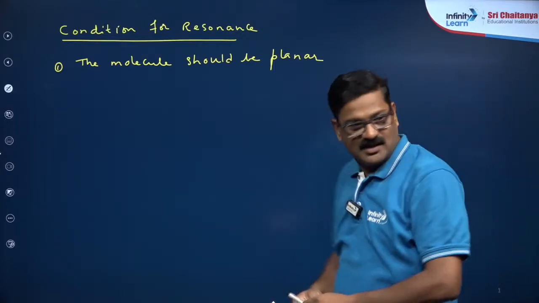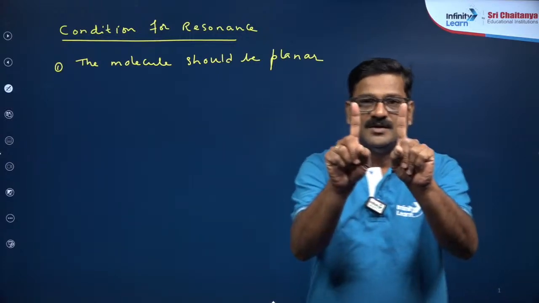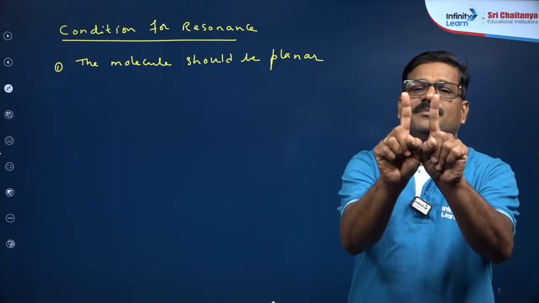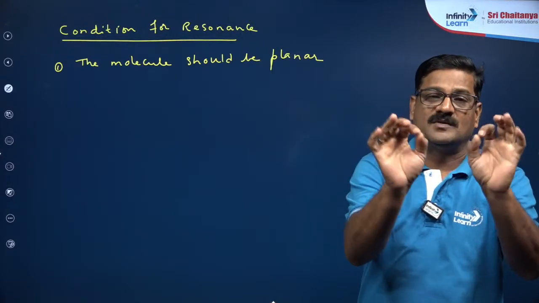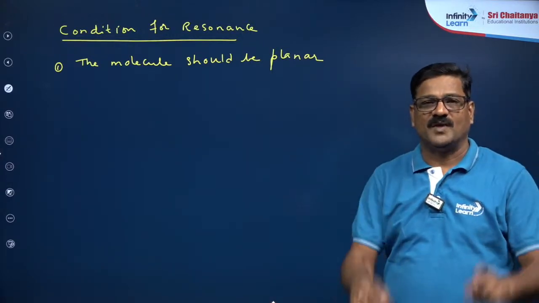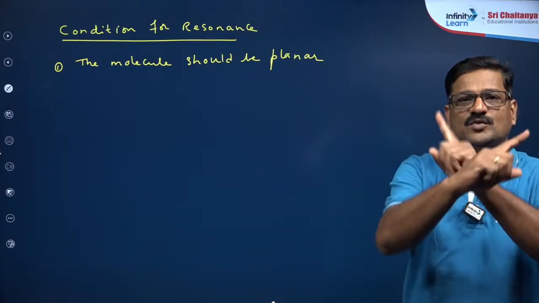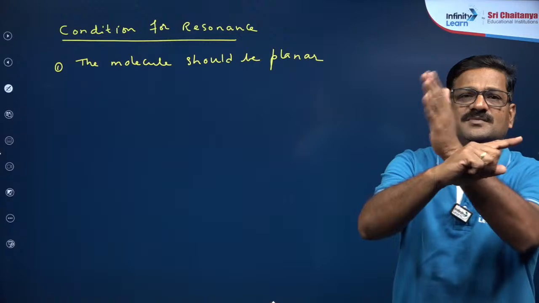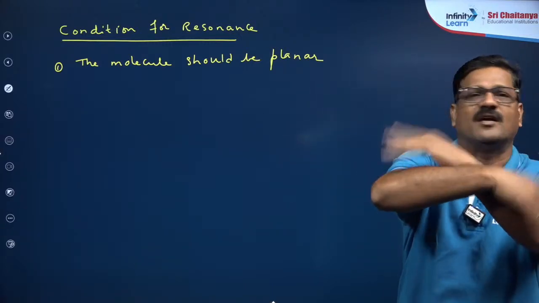What I mean to say is, if the molecule is planar, two orbitals are parallel like this, so they can overlap. The pi bond overlaps and delocalization can happen with the other orbital. If this part of the molecule is in one plane and this part is in another plane, they can't overlap.